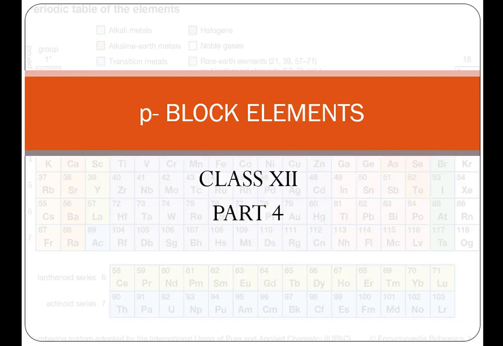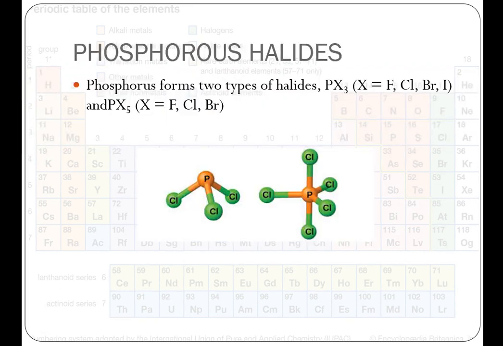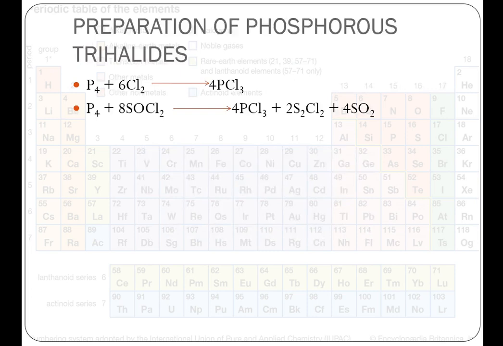Now, we are going to start with the next part of the chapter, P block elements. Today, we are going to start with phosphorus halides. Phosphorus forms two types of halides, PX3 and PX5. Let us first discuss the preparation of phosphorus trihalides.